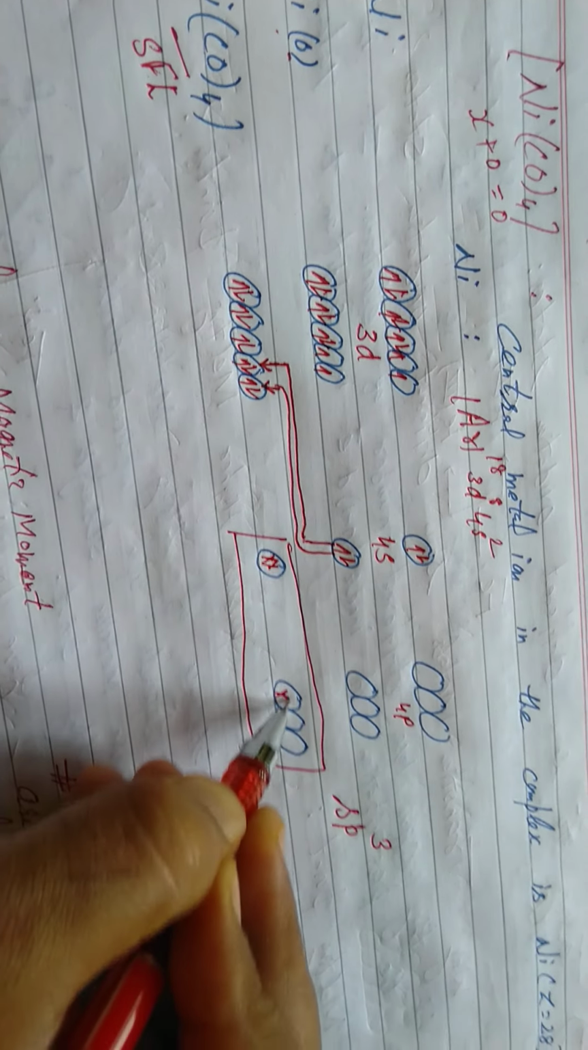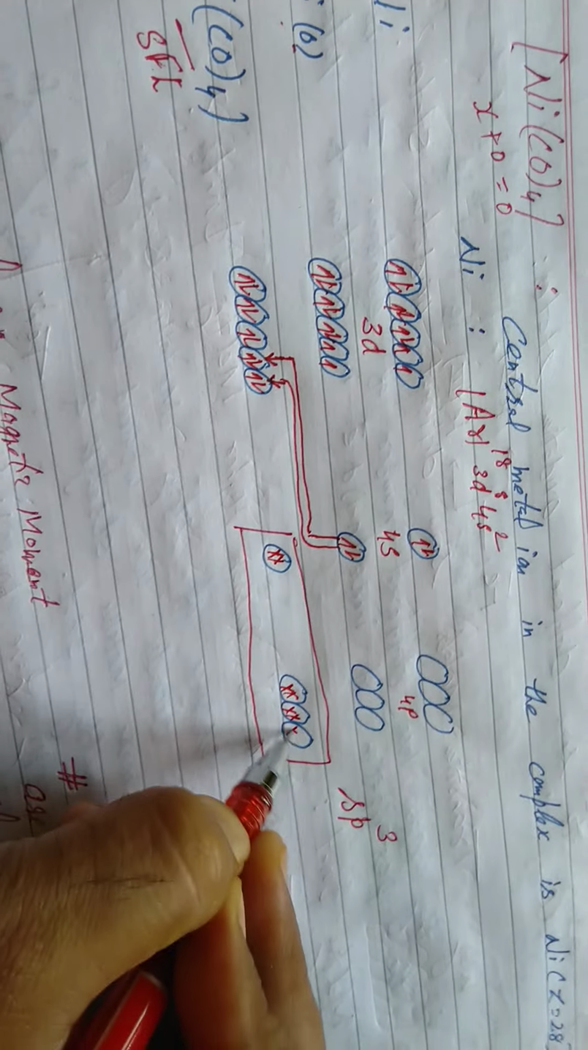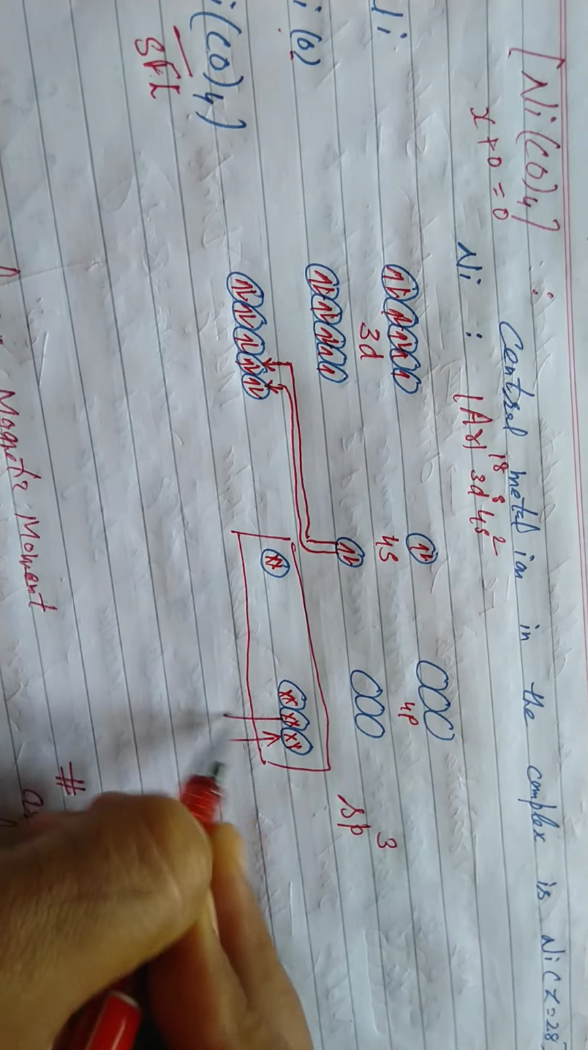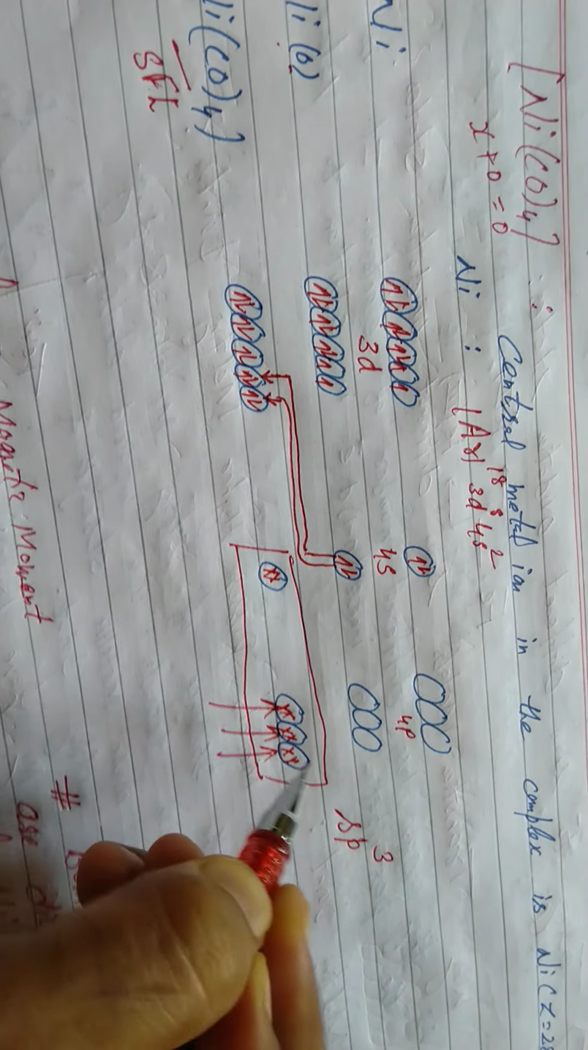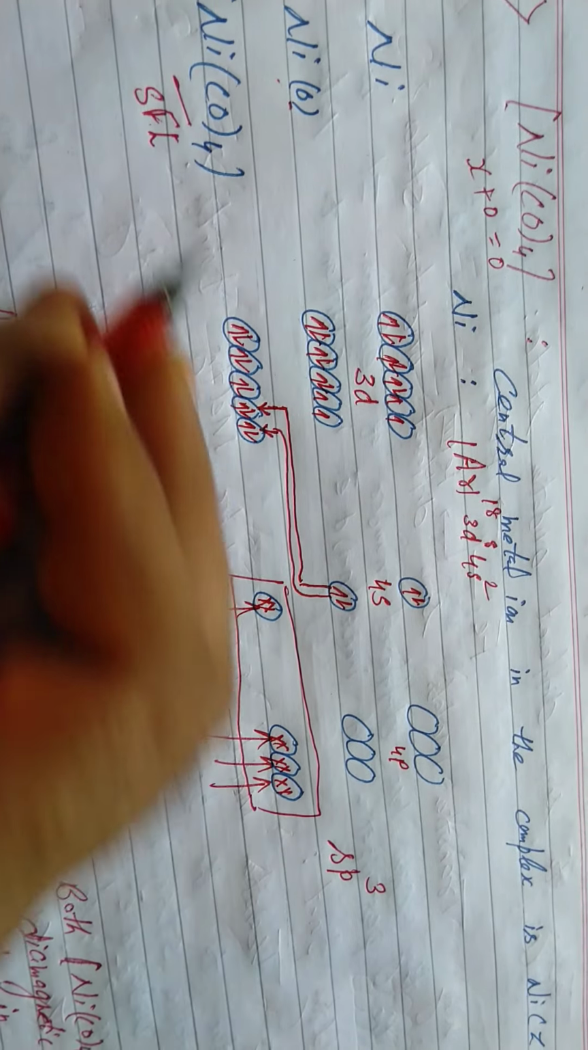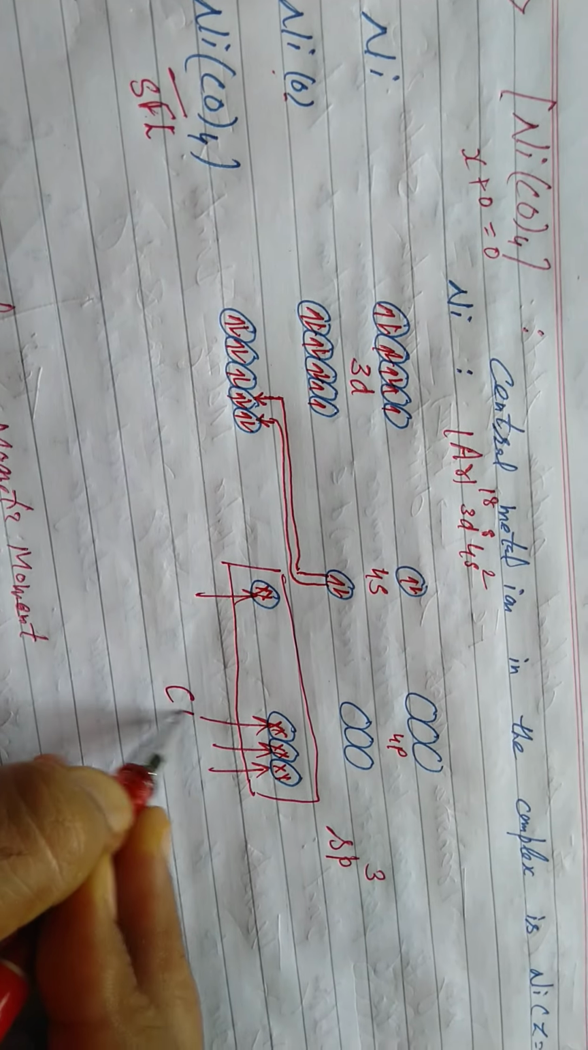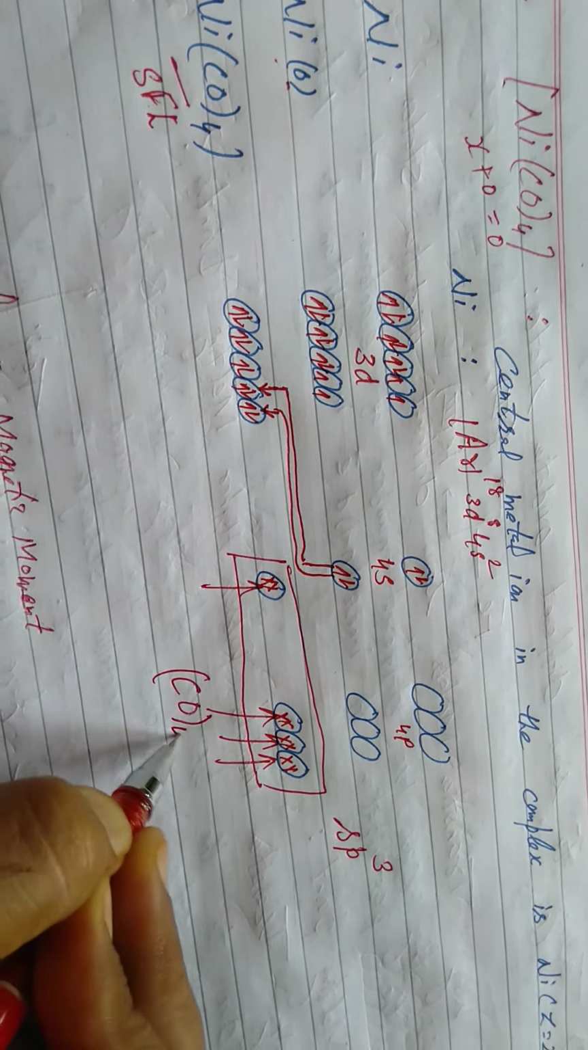The ligand will approach and donate its electrons to the metal ion. In this case the ligand is CO, carbonyl, again 4 times.